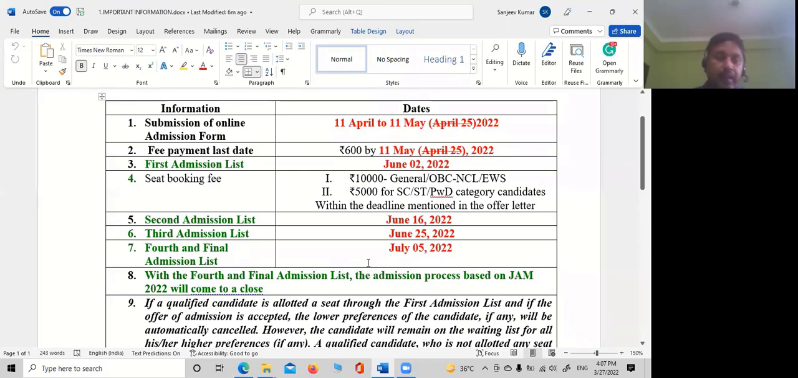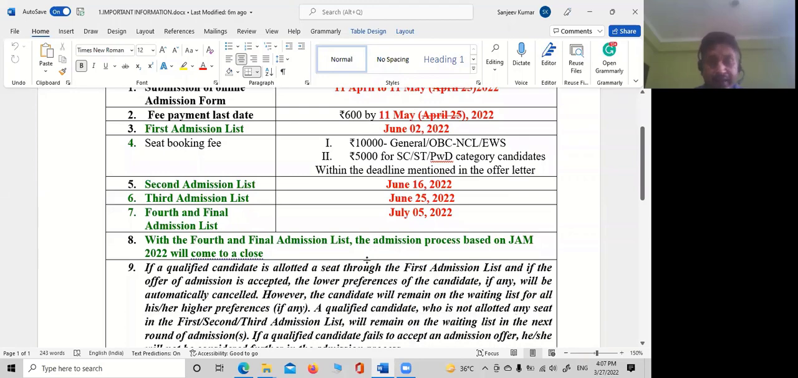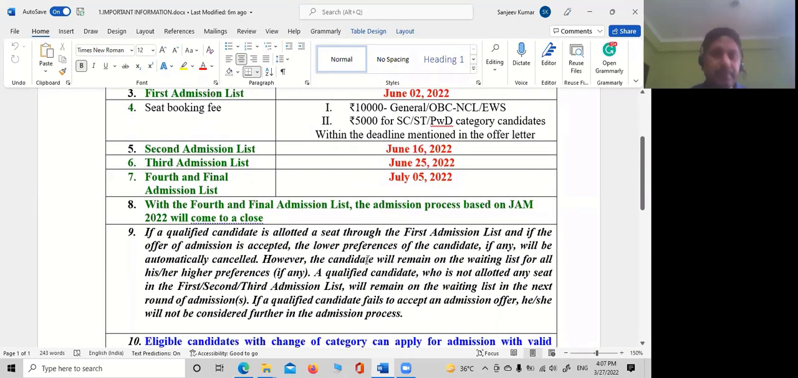The ninth point is, if a qualified candidate is allotted a seat through the first admission list. Be very careful on this statement. If a qualified candidate is allotted a seat through the first admission list, and if the offer of admission is accepted, the lower preferences of the candidate, if any, will be automatically cancelled. However, the candidate will remain on the waiting list for all his or her higher preferences, if any. A qualified candidate who is not allotted any seat in the first, second, or third admission list will remain on the waiting list in the next round of admissions.